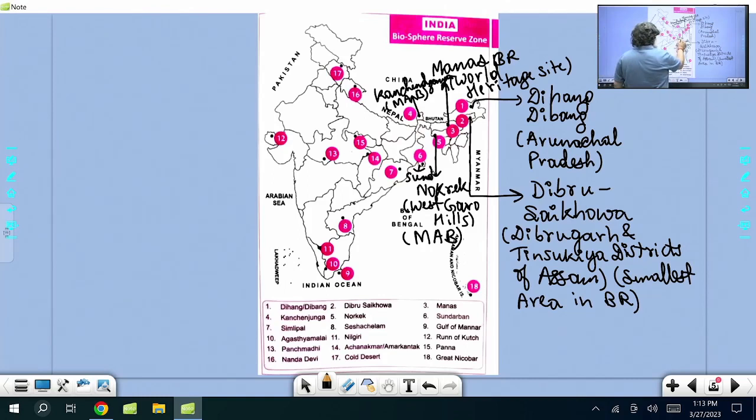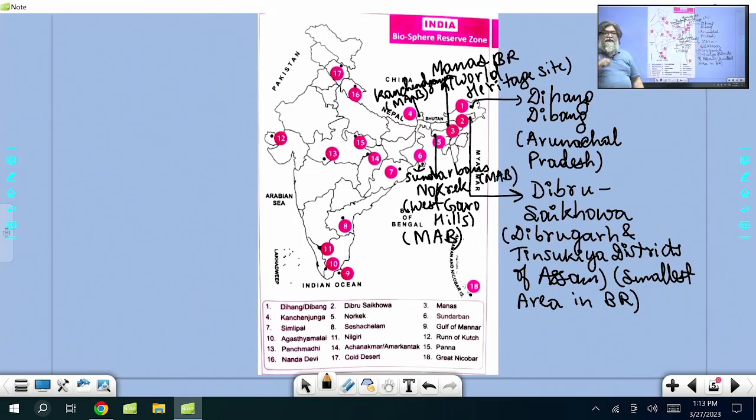Now, if I come here, which you all know, Sundarban, Sundarban's Delta, West Bengal. Sundarban National Park is also a World Heritage Site. Now, Sundarban Biosphere Reserve is under the MAB program, Man and Biosphere program.